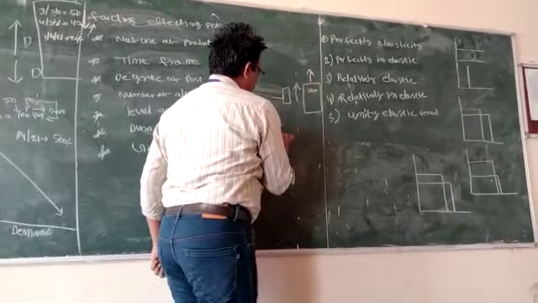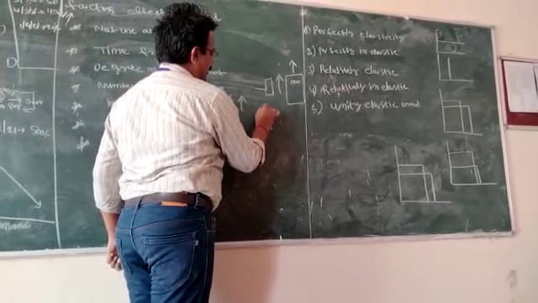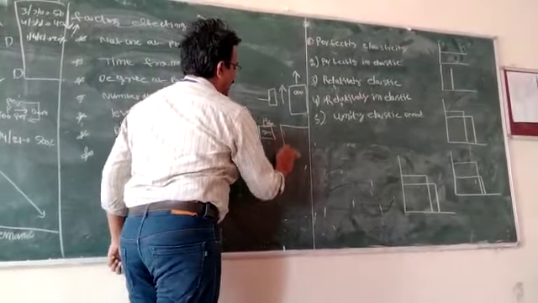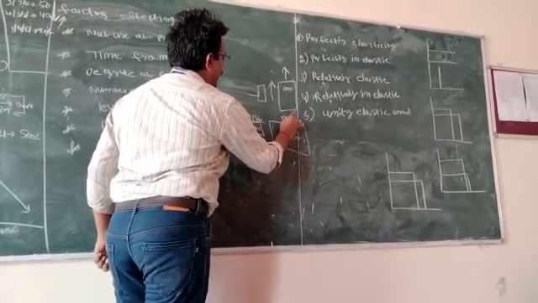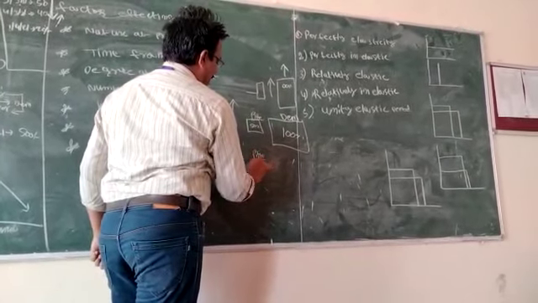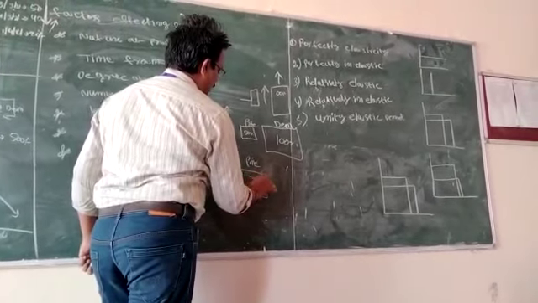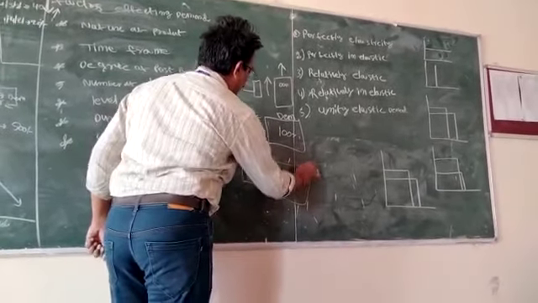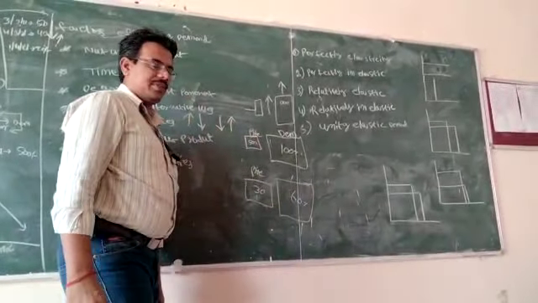Sometimes the percentage change is 50%, but the demand of the product will change by 100%. Sometimes the price of the product changes by 30%, and the demand of the particular product changes by 60%.